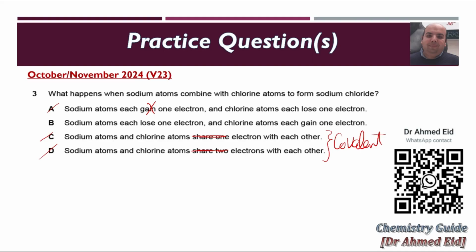Sodium atoms each lose 1 electron, and chlorine atoms each gain 1 electron. This one is considered the correct answer.